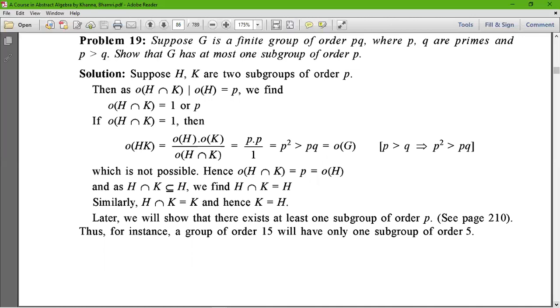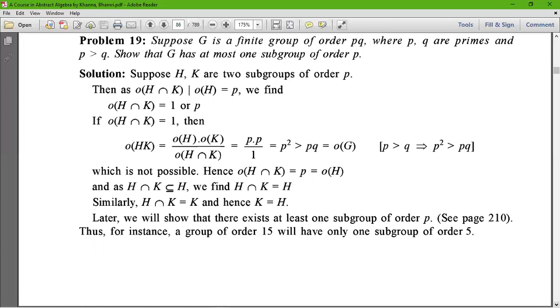With the help of the formula, we know that the order of HK equals the order of H times the order of K divided by the order of H intersection K. Then this is P times P divided by 1, which equals P squared, which is greater than PQ, the order of G, since P is greater than Q. This is not possible because the order of G must be greater than or equal to the order of HK.